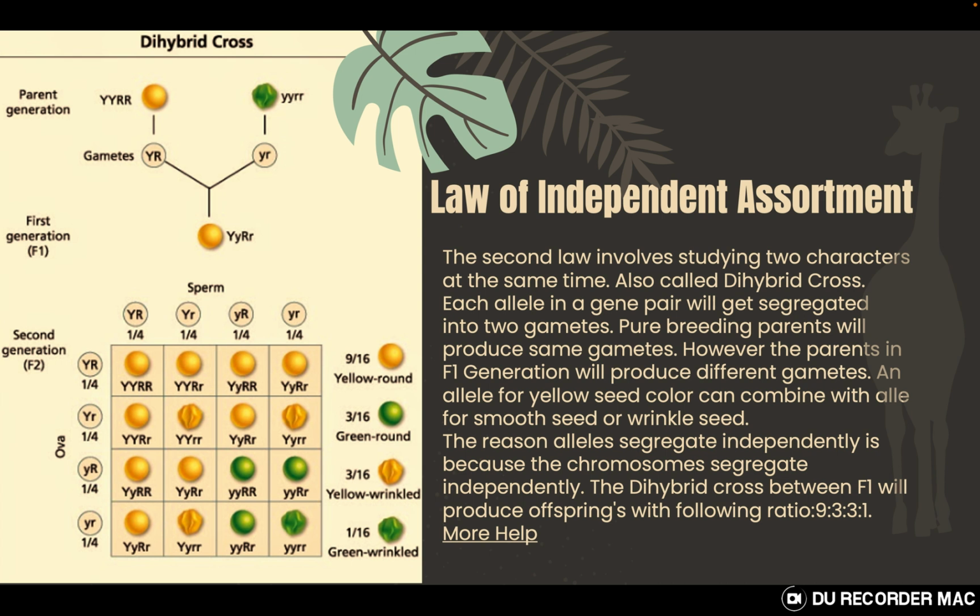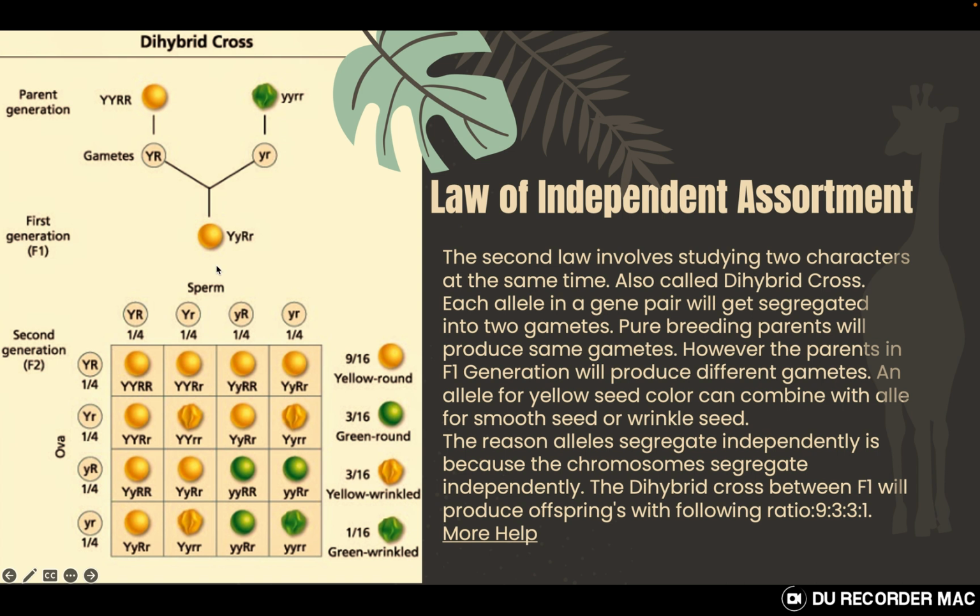And the idea and the results from this law basically stated that when two gene pairs are traveling from one generation to another generation, they do not have any impact on each other. They are going independent of each other, which means that this particular strong gene would not ask the strong gene of the shape of the seed to be with it.